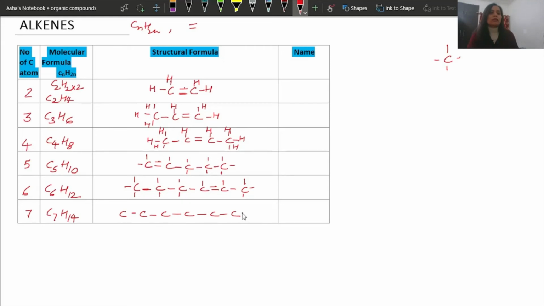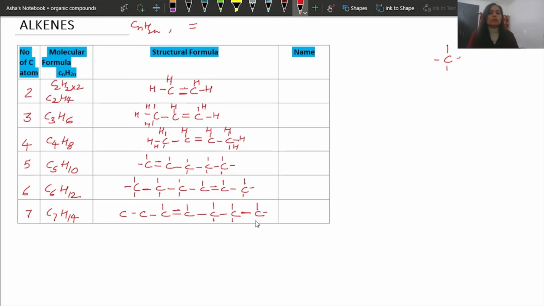Just try, you will be able to make it. So these are the 7 carbons. You can place the double bond anywhere. I am placing it here. 1, 2, 3, so it needs only 1. This also has 1, 2, 3, and it needs 1. 1, 2, 1, 2. It has 2 here. 1, 2. This is the corner one, it has only 1.